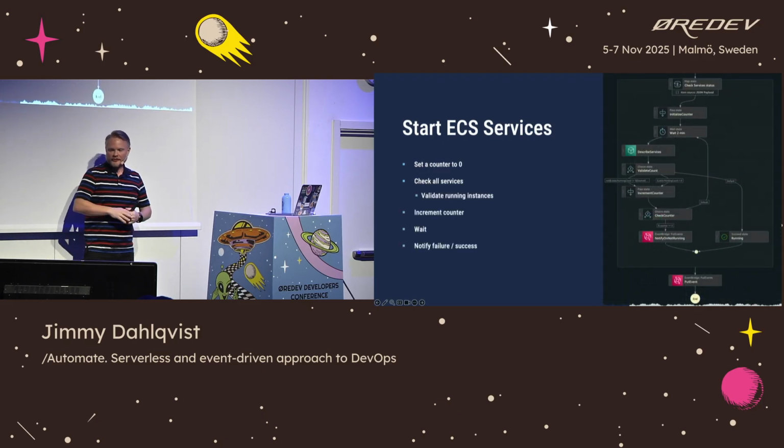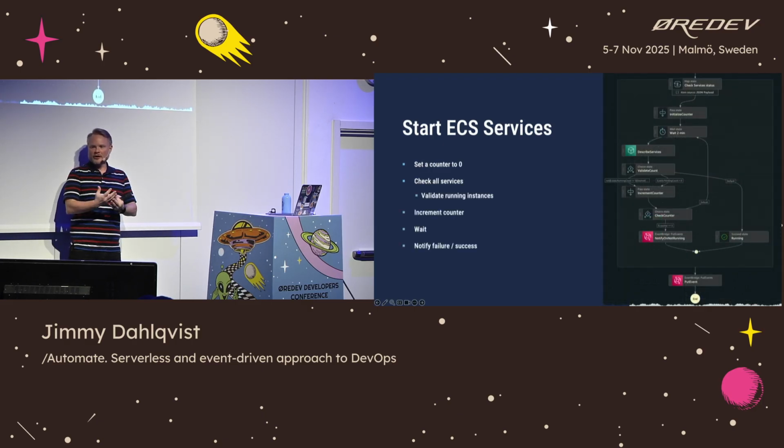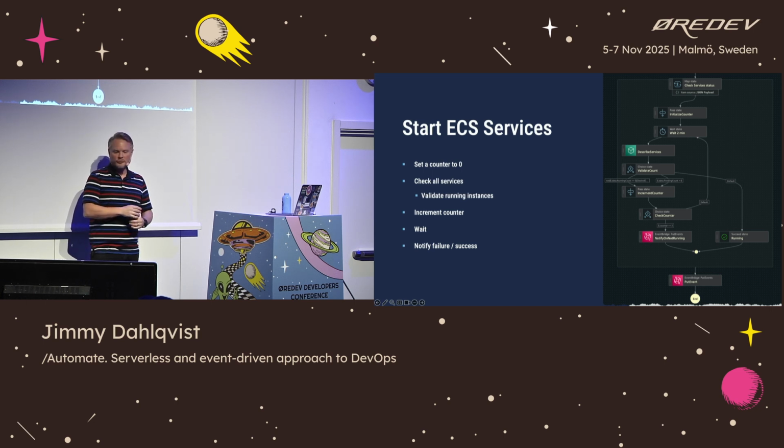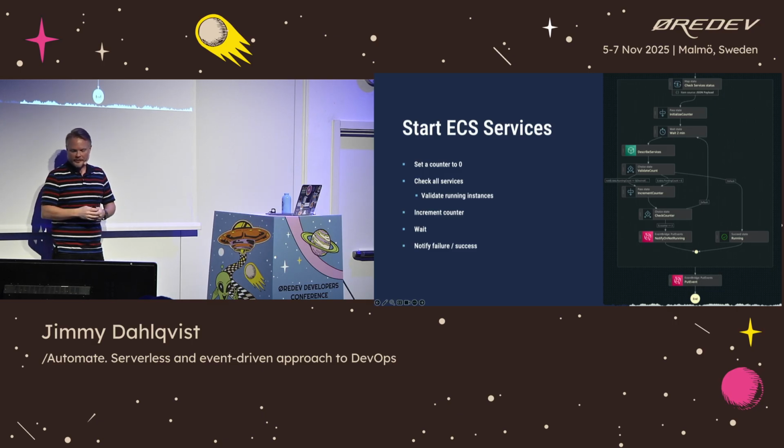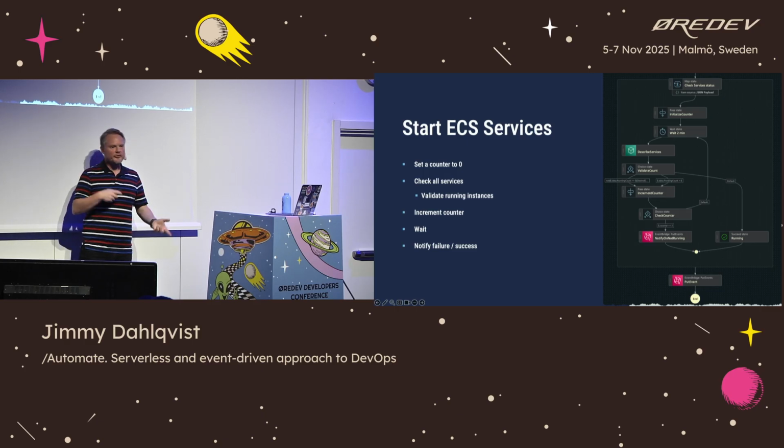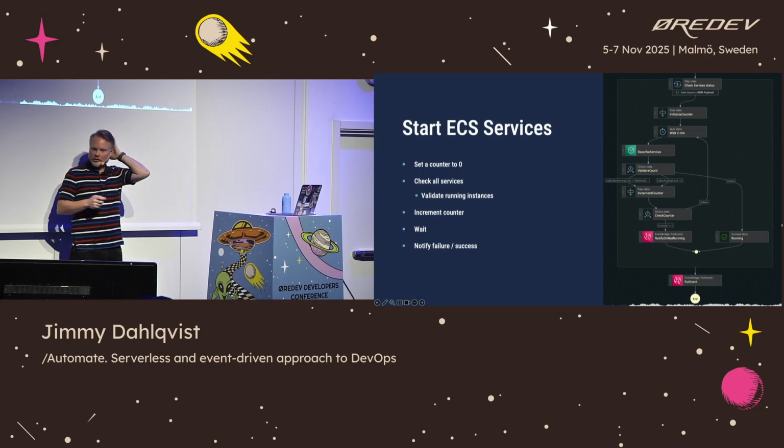The second part of everything, now we want to wait until our services are up and running. The first thing we do is to set a counter to 0, and the reason for that is that we do not want to loop forever. If something is breaking, we could end up in an endless loop. And we saw that happening, that for some reason some ECS services didn't start that they should. They couldn't reach the database, they couldn't load an image, something like that. And then we were stuck in this loop forever.